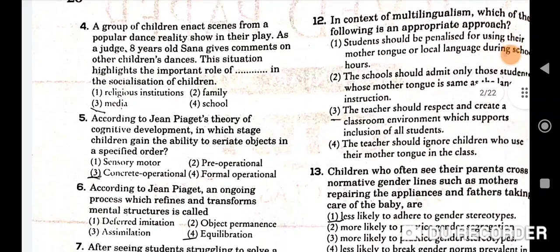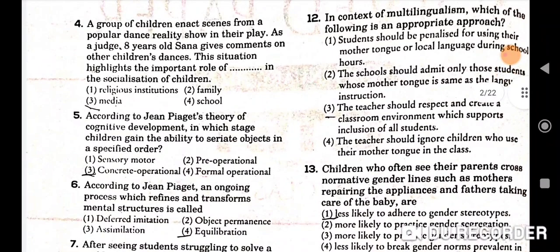Next question is question number 4. A group of children enact scenes from a popular dance reality show in their play. As a judge, 8 years old Sana gives comments on other children's dances. The situation highlights the important role of dash in the socialization of children. So here media will be the correct answer.